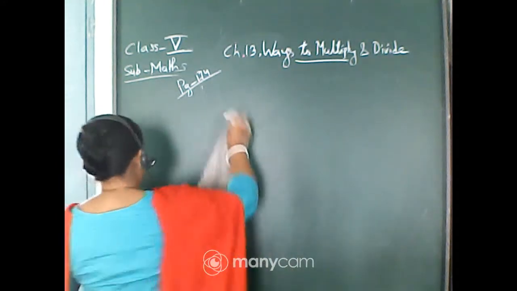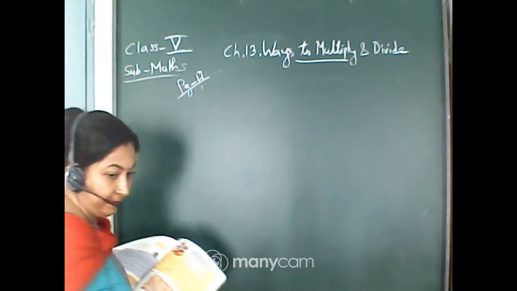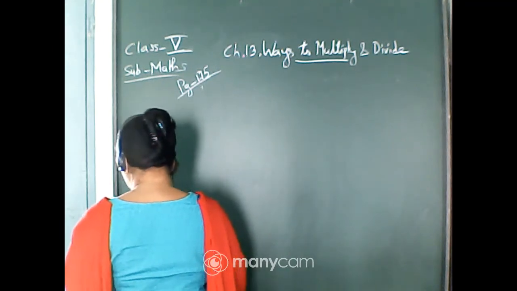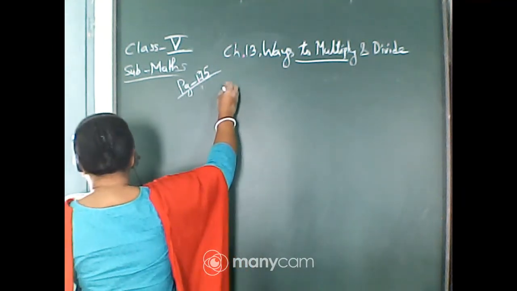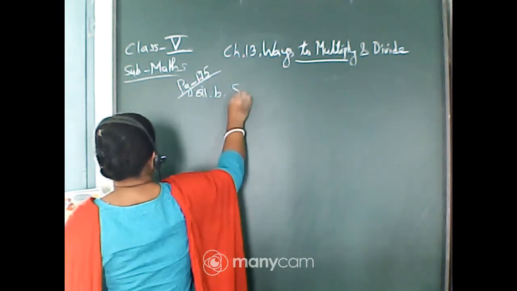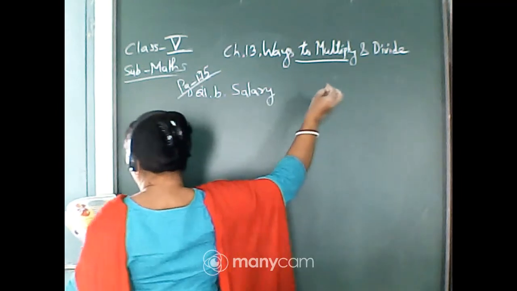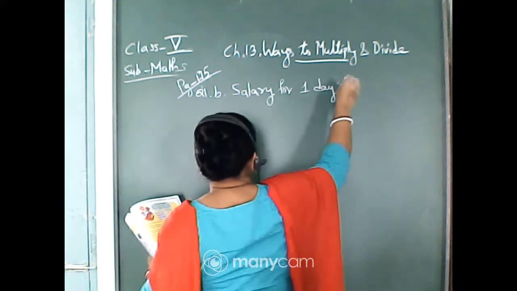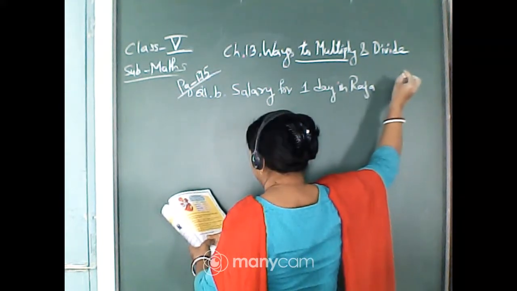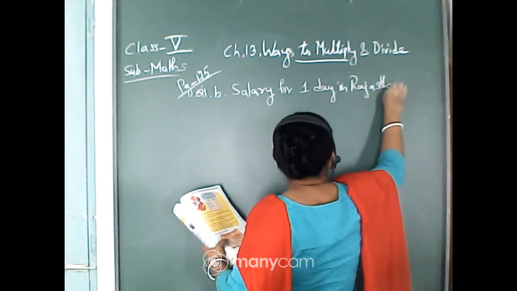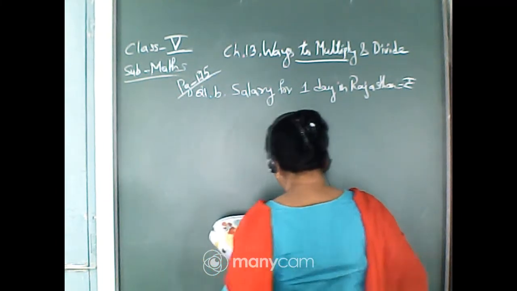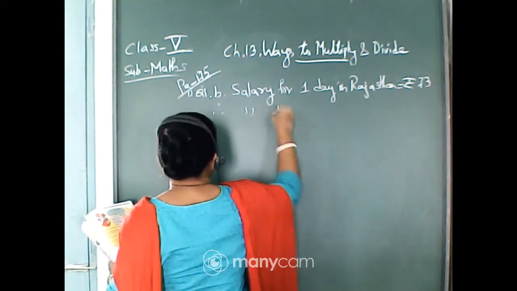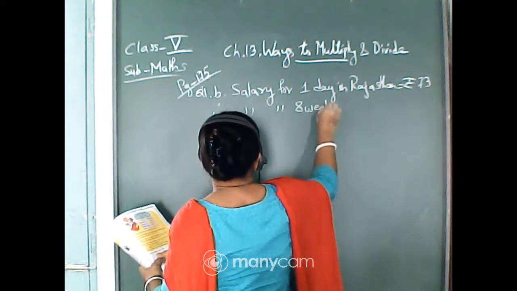This is page 175. So you will write: salary for one day in Rajasthan is equal to rupees 73. Therefore, salary for 8 weeks.